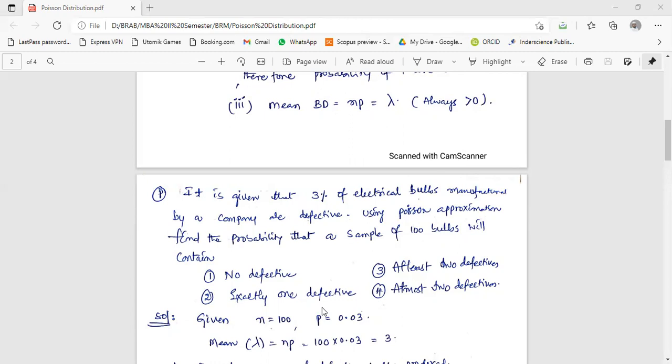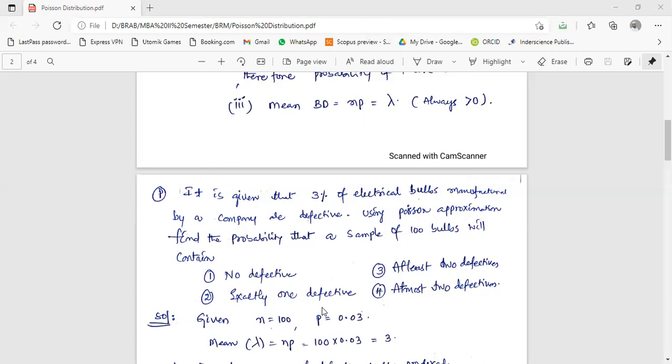What do you mean by 3%? Your friend got 3% marks in some subject. That means how many marks has he secured? Sir, if it is out of 100, we can say it is just 3%. So he got only 3 marks. So 3% means 0.03. It's not 0.3. 0.3 means 30%.